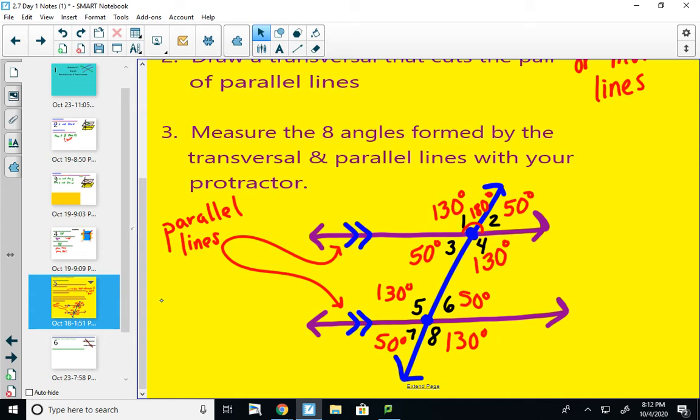And your picture might look a little different than mine. So your angle measures might be a little different than mine. But hopefully you notice a pattern when you do that. So if you haven't, pause the video here and actually do it.